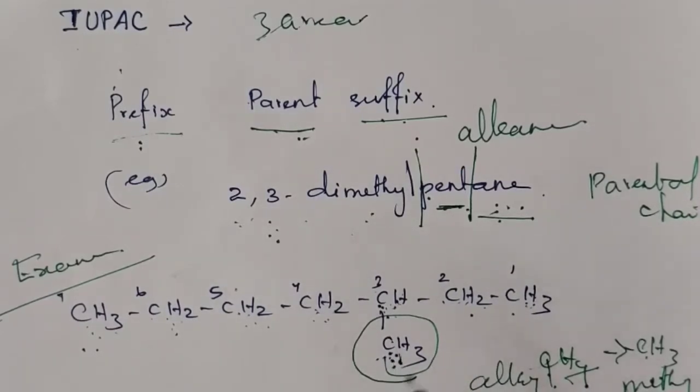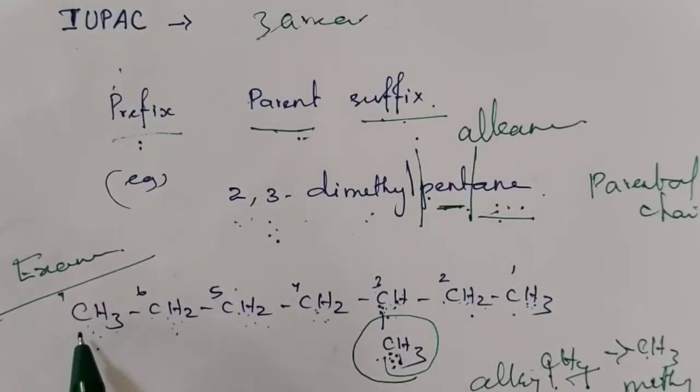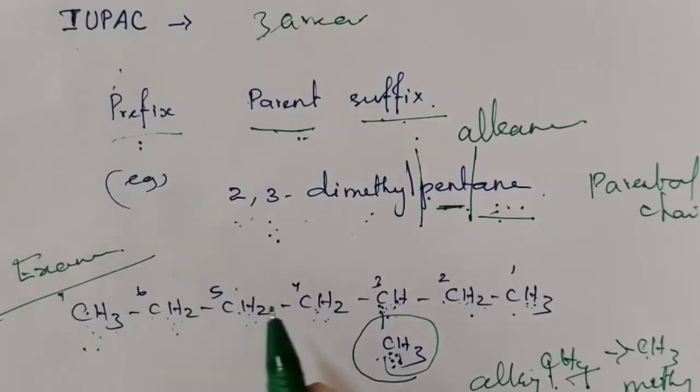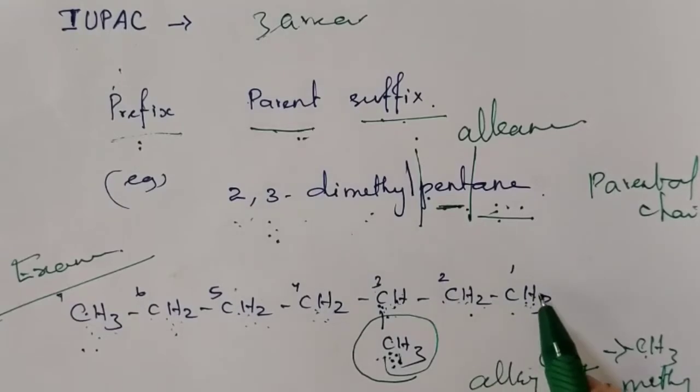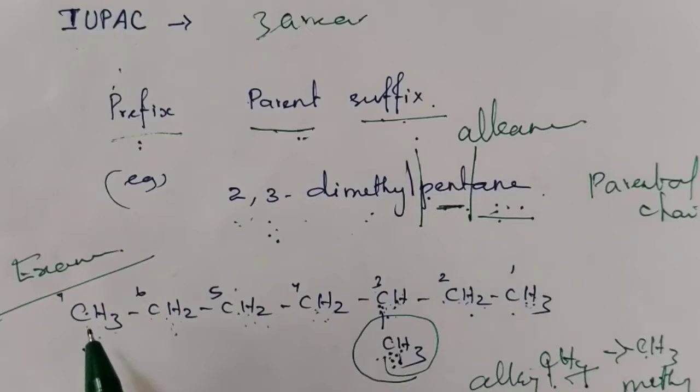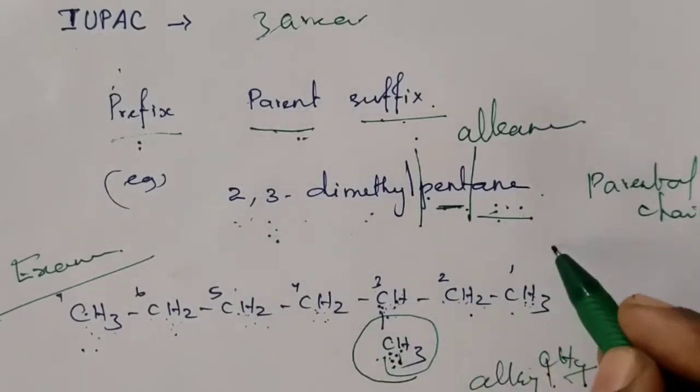For that, we can give numbering to the carbon atoms of the carbon chain. Suppose you give number 1 from this side: 1, 2, 3, 4, 5, 6, 7. That means the substituted carbon gets 3. Suppose you start numbering from the other side: 1, 2, 3, 4, 5.